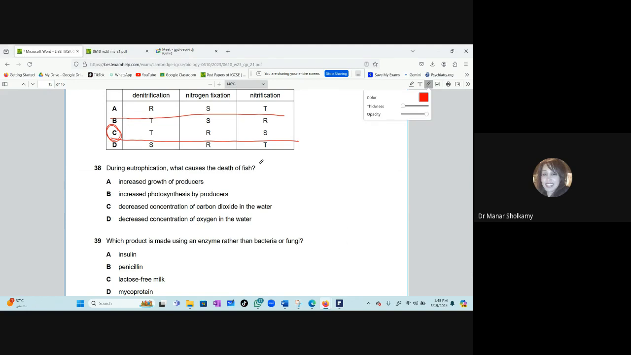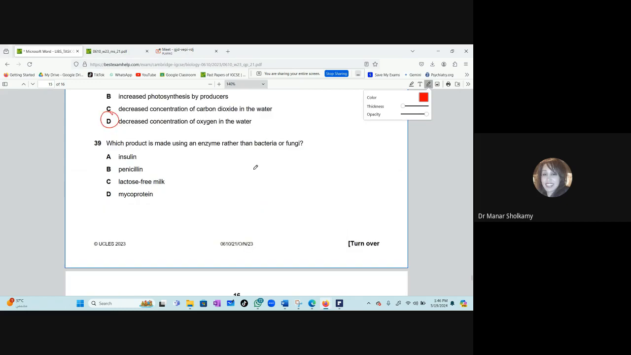During eutrophication, what causes the death of fish? I will not read it. 10. 2 more questions. D. Decreased concentration of oxygen. Yes, well done.